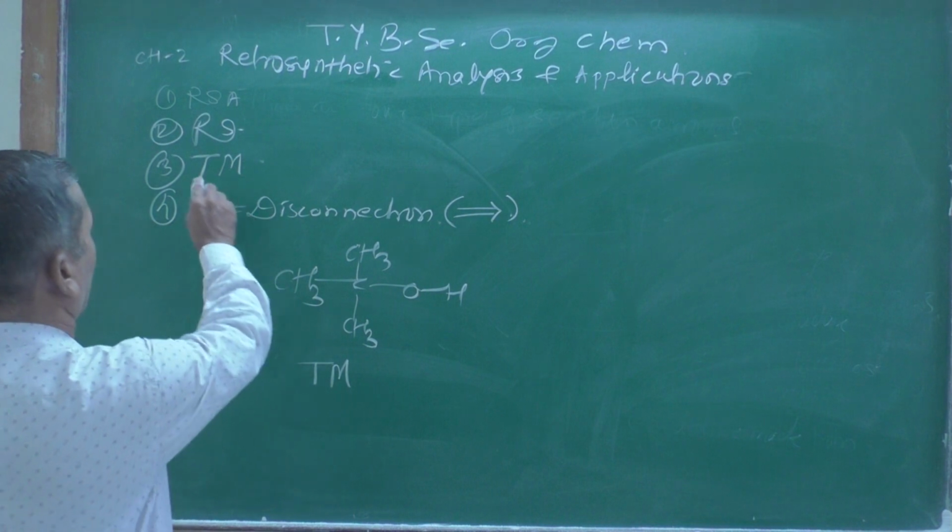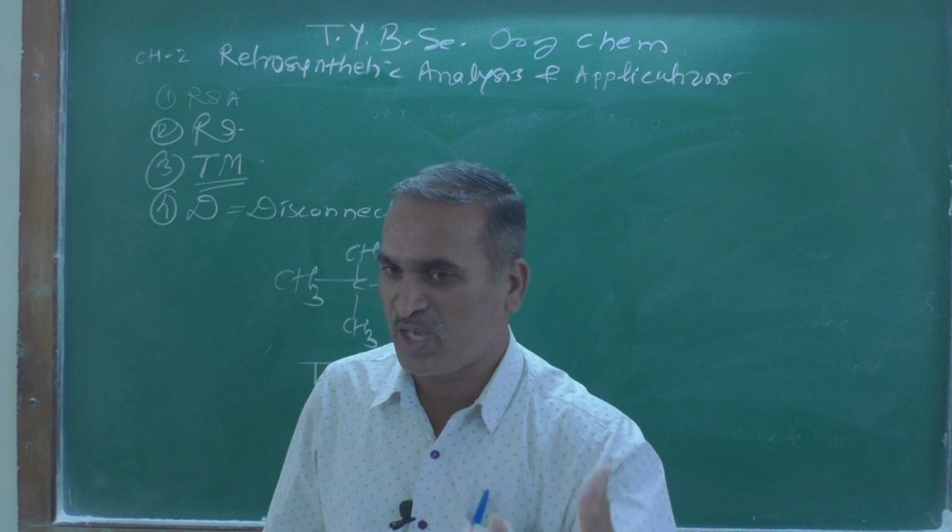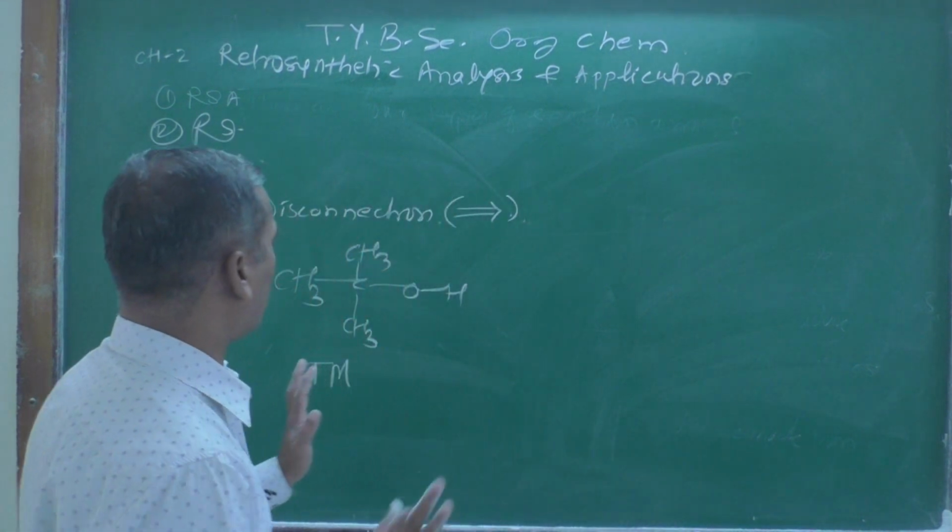During that we have learned what a target molecule means: the molecule whose synthesis is being planned is called a target molecule.